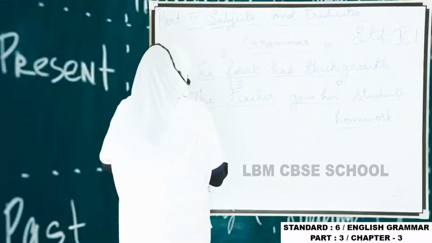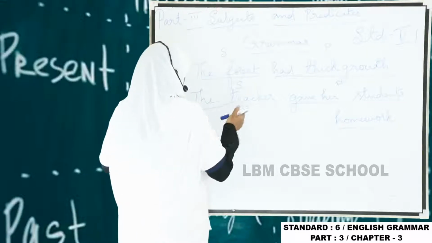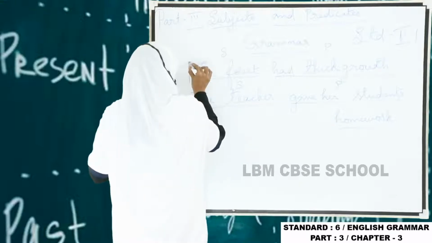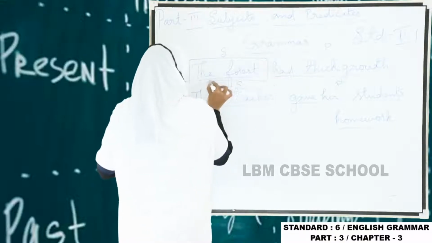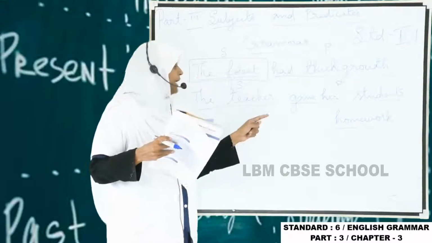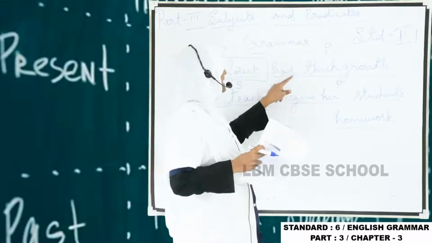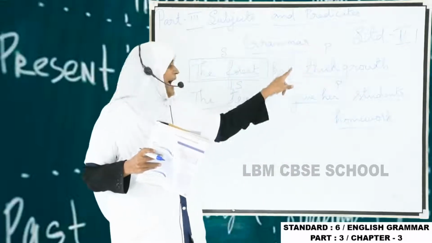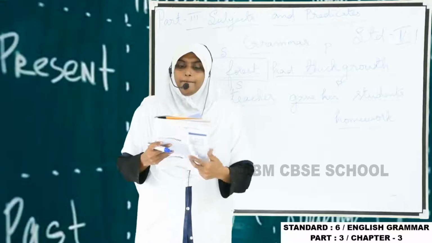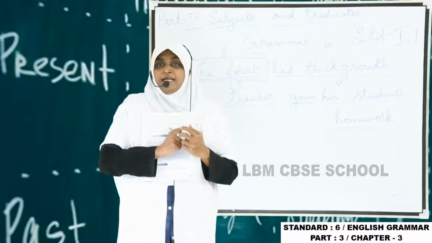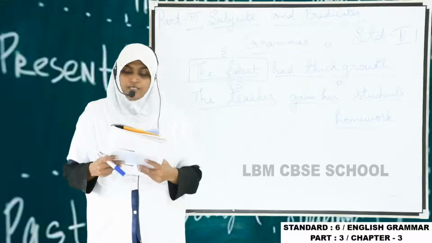Here the name has come in the first part. So forest is the subject. Understand? Forest is the subject, and the rest of the sentence, had thick growth, is the predicate. Had thick growth is the predicate. First I will explain to you about the subject, and then we will see what a predicate is.